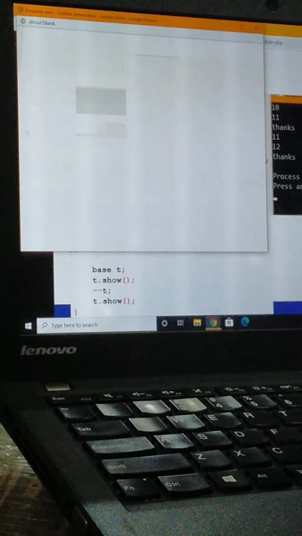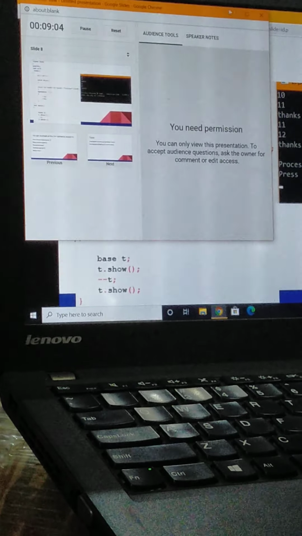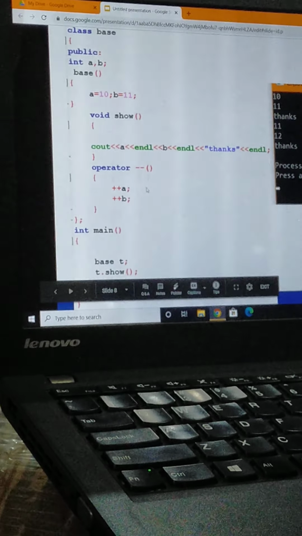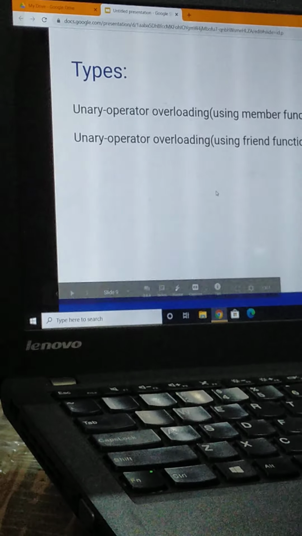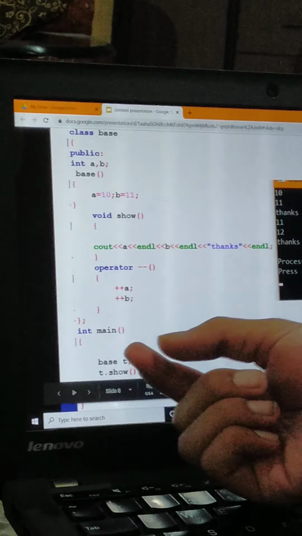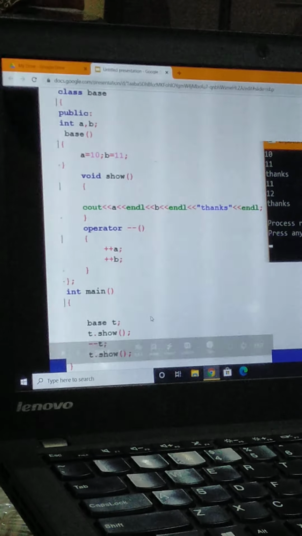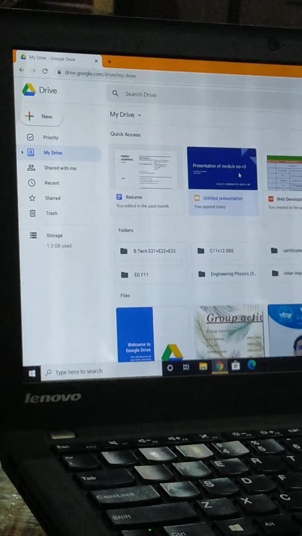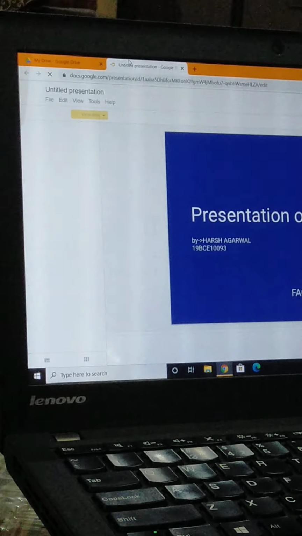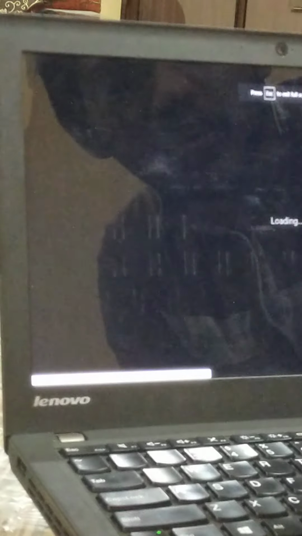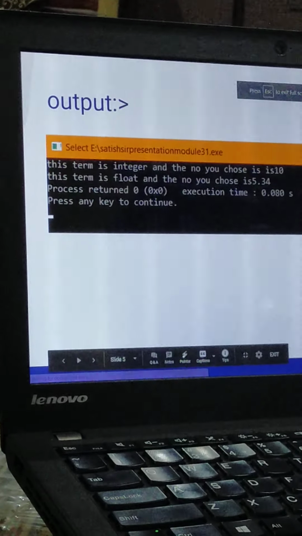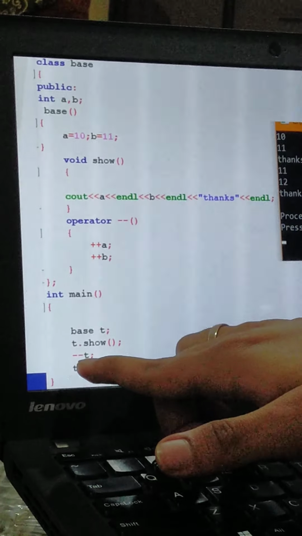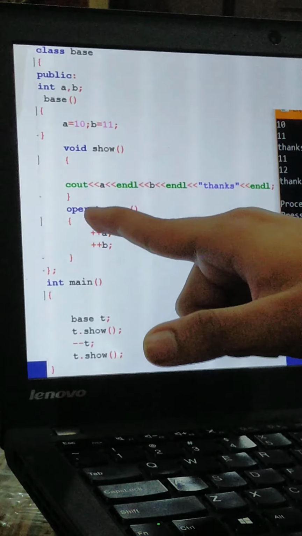Now let us move to another one. T1, that is minus minus. Just a second, please.